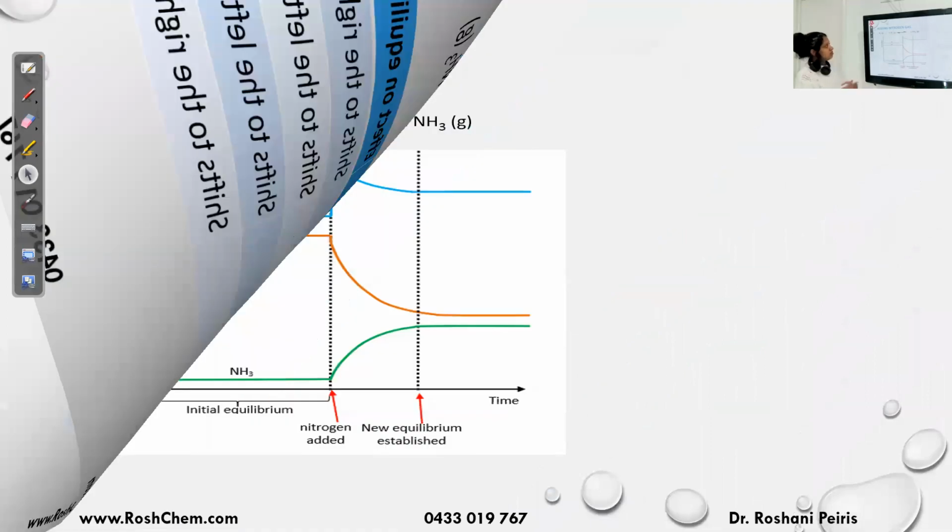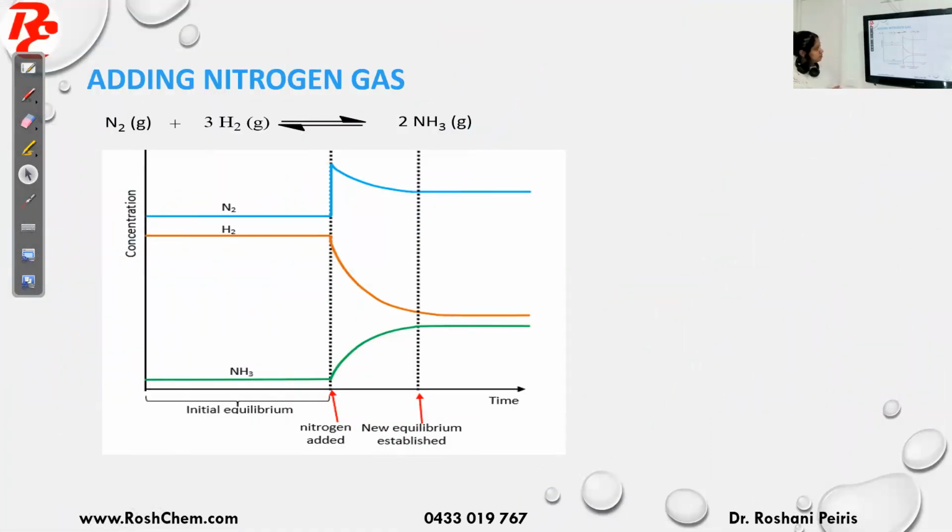Okay, so now this graph is showing concentration versus time. This graph is showing the effect of adding nitrogen. If you look at the graph here, you have N2, H2 and NH3. At the beginning, they are at equilibrium, that's why the concentrations are constant. We know at equilibrium, the concentrations of the reactants and the products are constant, so you can see they are not changing. Now at this point, I'm adding nitrogen.